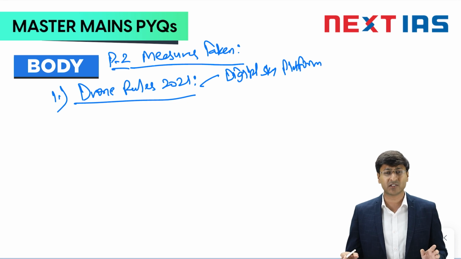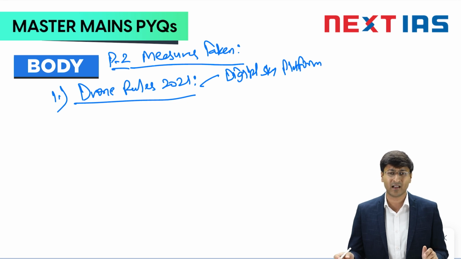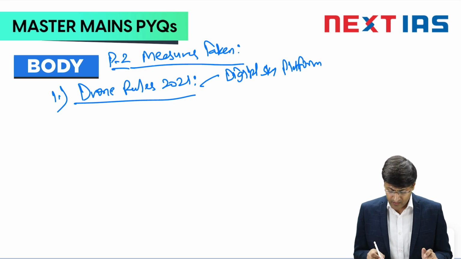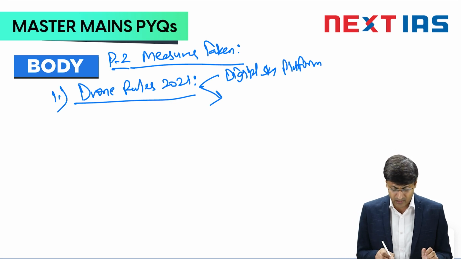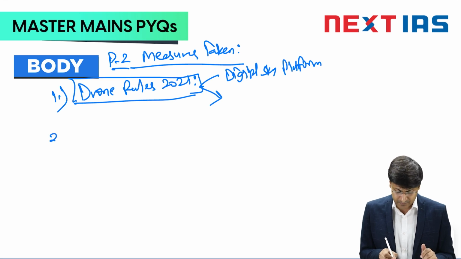The digital space was divided into three zones: yellow, orange, and red, given the fact of where you need licensing and where you do not need licensing. So it was just done to make drone flying easier. Next, the perimeter of the airport was reduced from 45 kilometers to 12 kilometers. Then there was no licensing required for micro drones used for non-commercial purposes. So this was one of the major steps taken by the government in this direction.